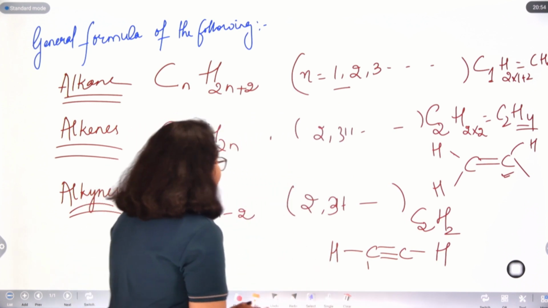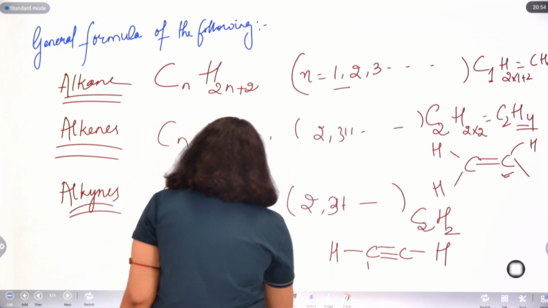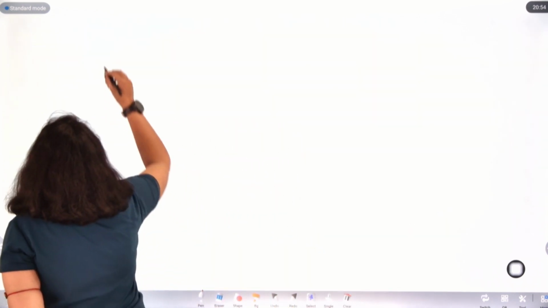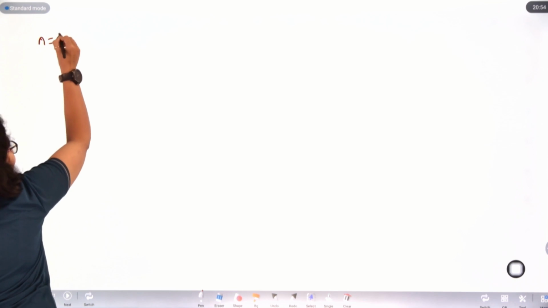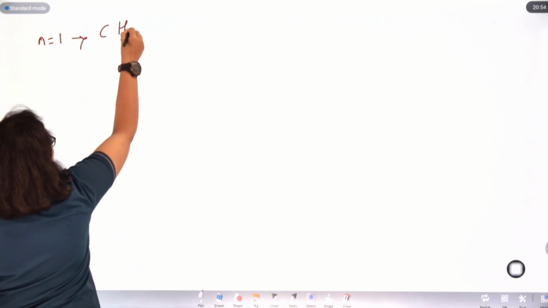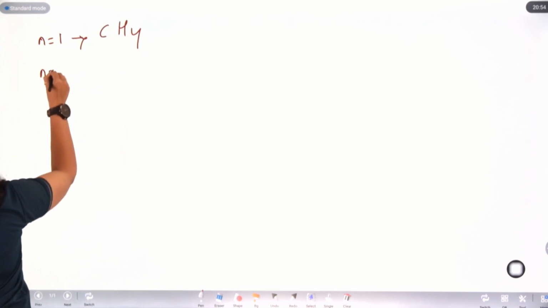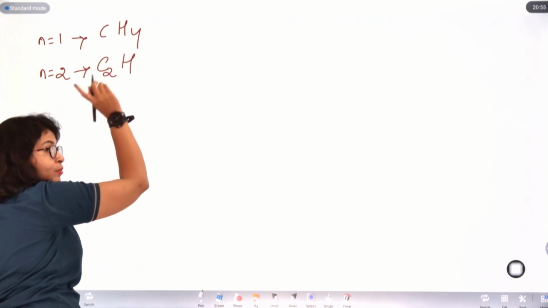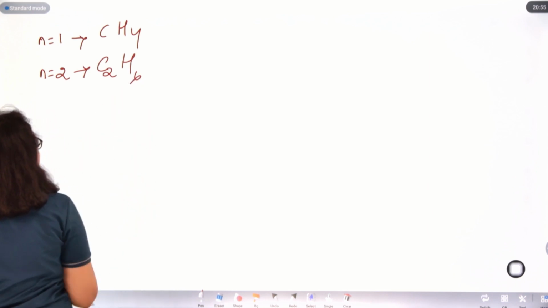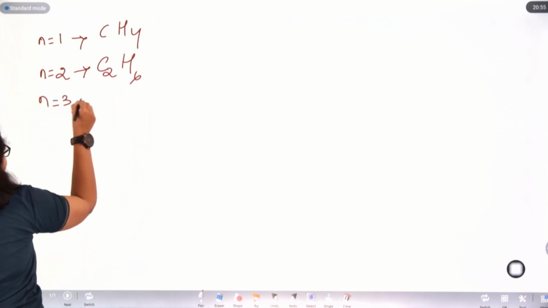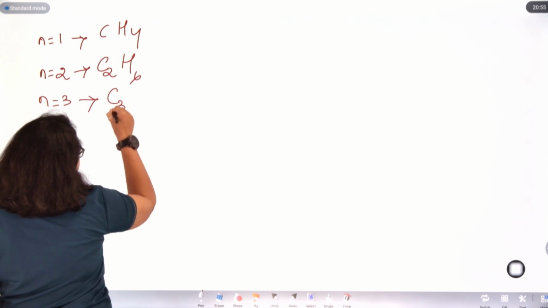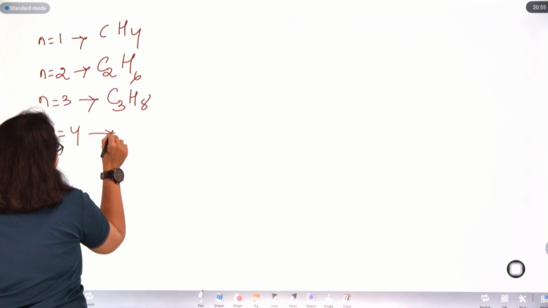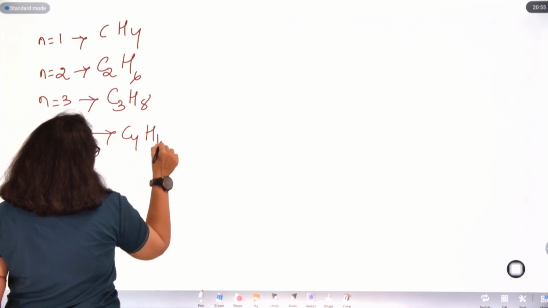Okay. Now, if we closely observe, let me take only the example of alkanes over here. If I am saying N equals 1, I am getting CH4. If I am saying N equals 2, I will be getting C2H6. When the value of N is 3, the compound will be C3H8. When the value of N is 4, I am getting C4H10.